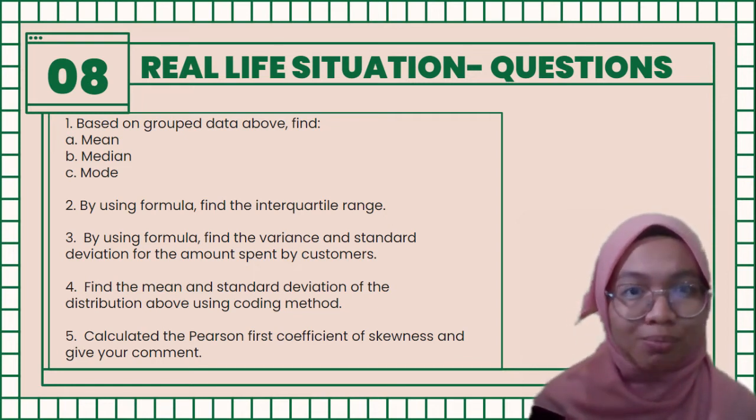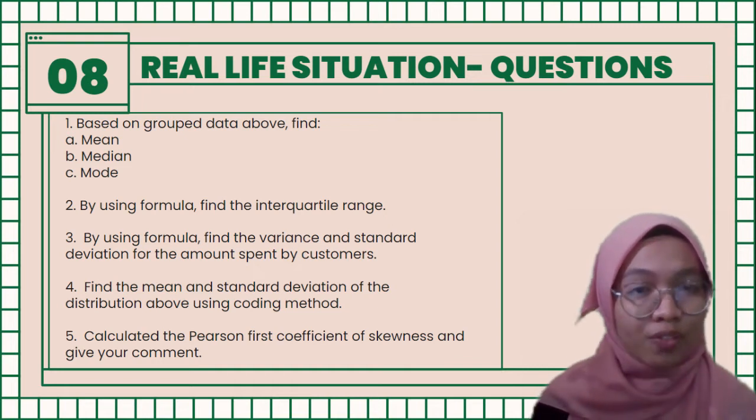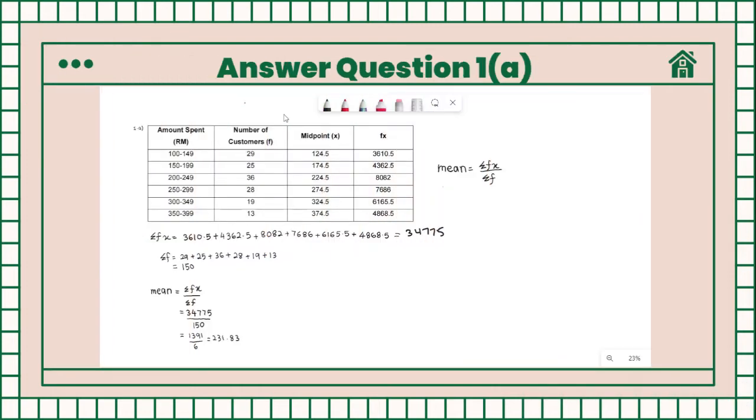Fourth, find the mean and standard deviation of the distribution above using the coding method. And fifth, calculate the Pearson's first coefficient of skewness and give your comment. Good luck!